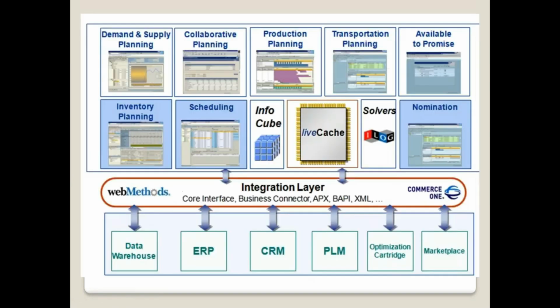And coming to the integration, APO has an inbuilt BW, which is the reason that as an APO consultant we need to be good in BW. And for the optimizer, the IBM product iLog server, we will discuss at optimizer time. And the APO database is stored in the live cache, which is an inbuilt memory for APO. ECC we can integrate, CRM we can integrate, BW we can integrate, non-SAP systems we can integrate, anything we can integrate to the SAP APO system.